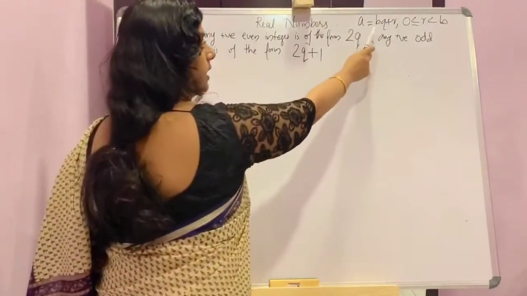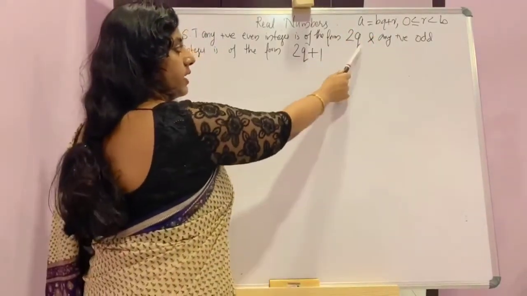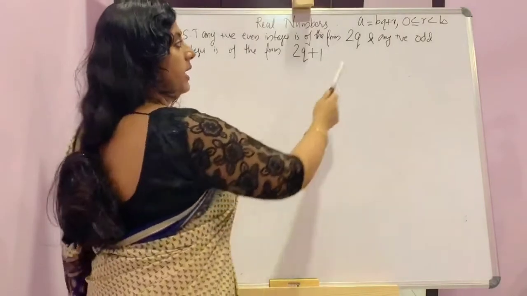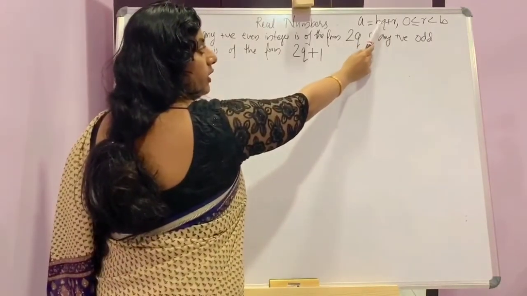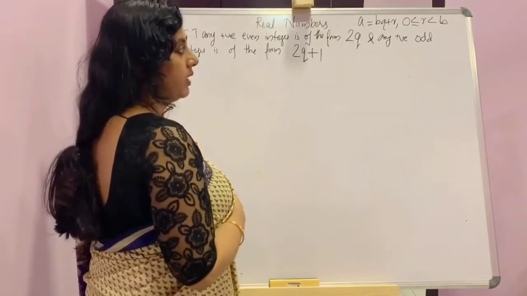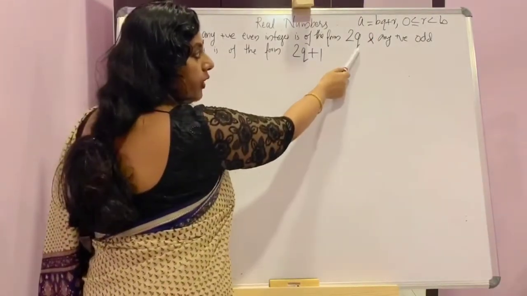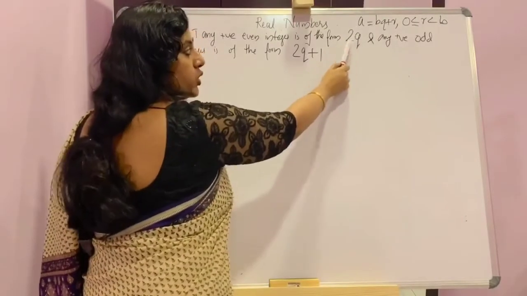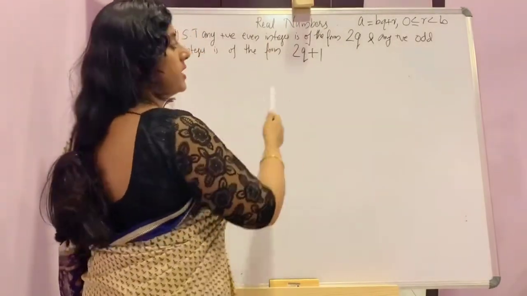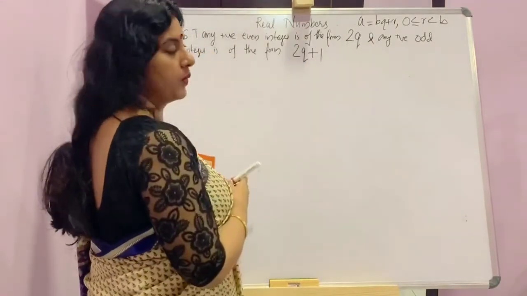It was A is equal to BQ plus R. Here in the question also there is a Q. And in the lemma, along with Q, you can see B, that is the coefficient of Q is B. Here the coefficient of Q is 2. So let us take B as 2.